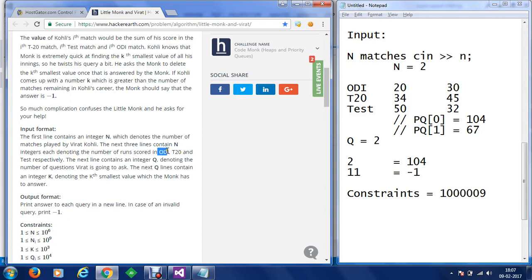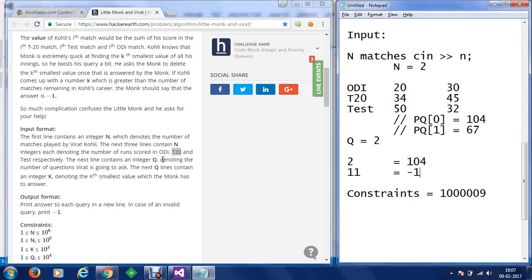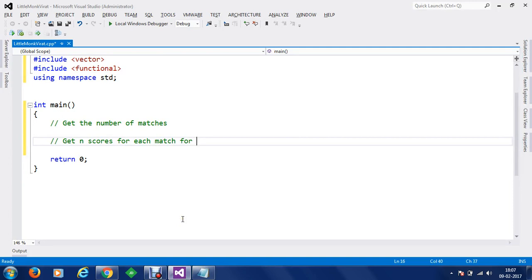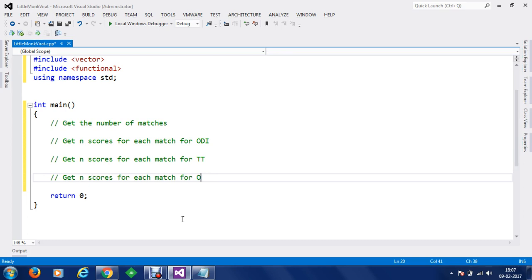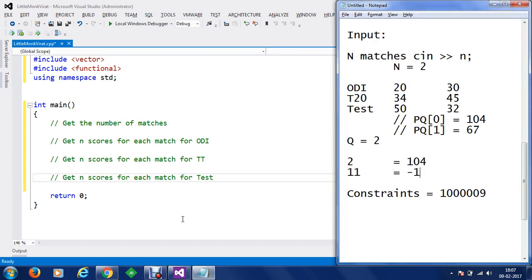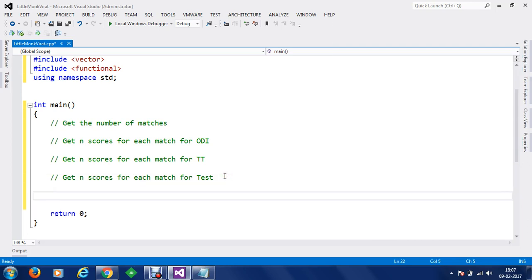So first of all we are going to get that for ODI, then T20, then test. In the same way we are going to get the score for T20, and then we are going to get the score for test.